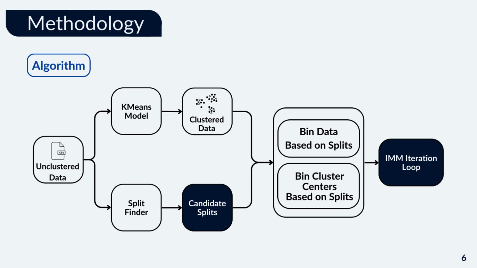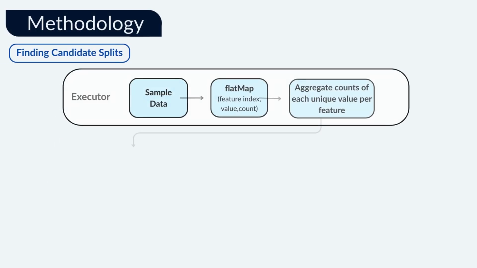Pre-processing steps for DIMM. Let's now look at the key pre-processing steps before entering the iterative mistake minimization loop. First, the input dataset, initially unclustered, must be clustered using K-means. Next, we compute candidate splits separately for each feature. These splits serve as potential thresholds for dividing the data. Each data point's feature values are assigned to bins, based on these candidate splits. The same binning process is applied to the cluster centers, ensuring consistency during comparisons in the IMM loop.